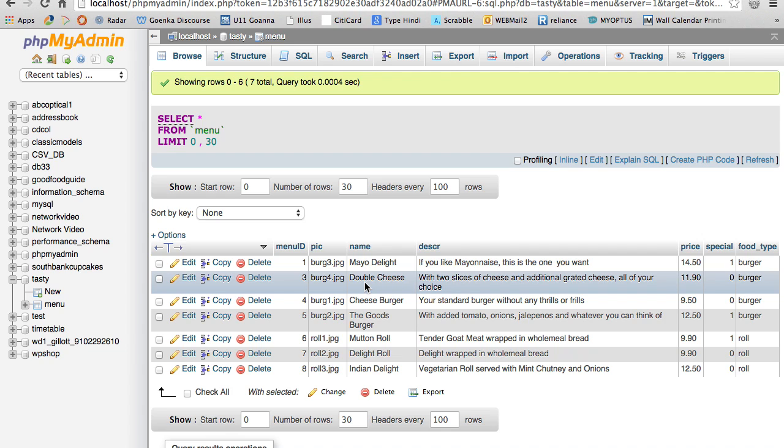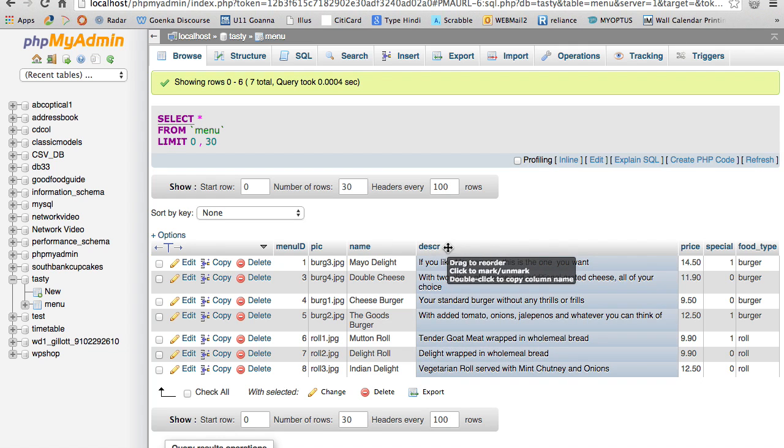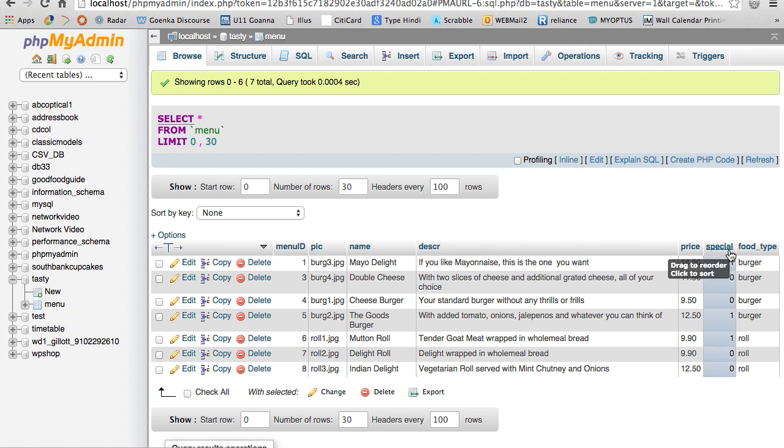You can call it $delete. But every time it goes and pulls out a row of data from this, the first element becomes $row menu ID, $row pick, $row name, $row description, $row price, $row special. You get it?